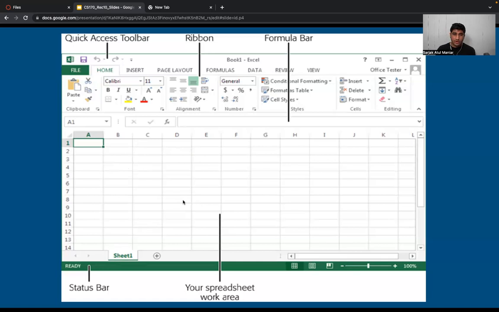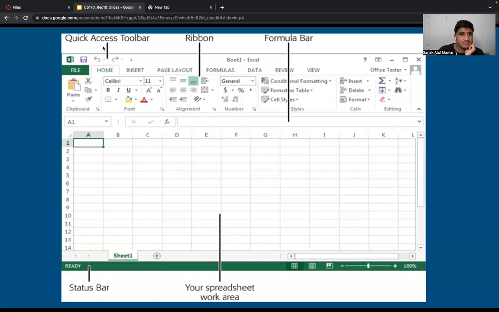You can work on multiple sheets simultaneously in your Excel workbook file. With the small plus sign, you can add different sheets, and after that you can share this bunch of sheets together as one whole workbook.